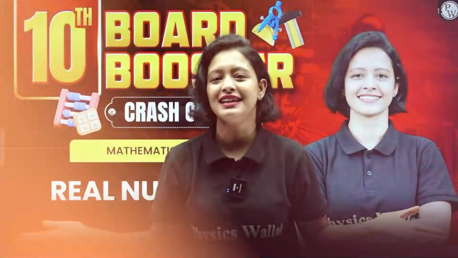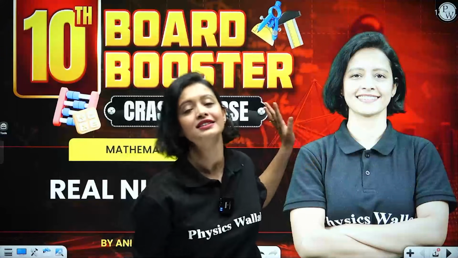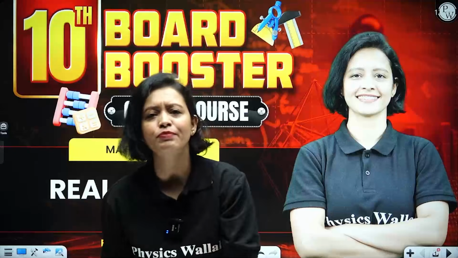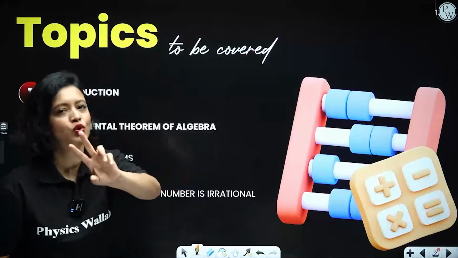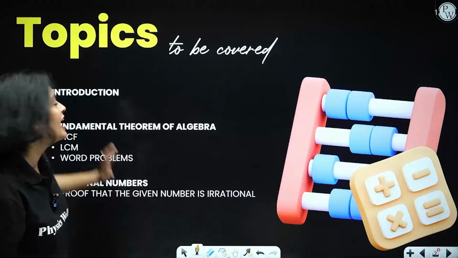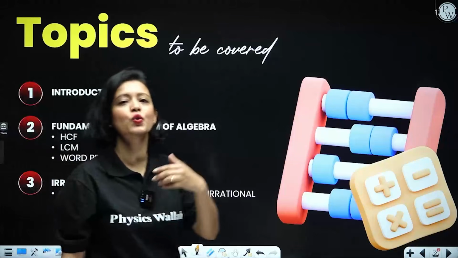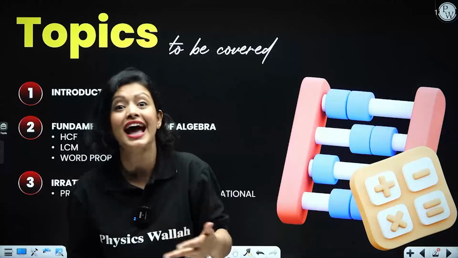So yes, let's start. We are going to start with the first chapter of mathematics, that is Real Numbers. It's a very small chapter with very limited concepts. Basically, you just have two concepts here: the fundamental theorem of arithmetic and irrational numbers. In the fundamental theorem, you have questions based on the theorem itself, HCF and LCM, and word problems.